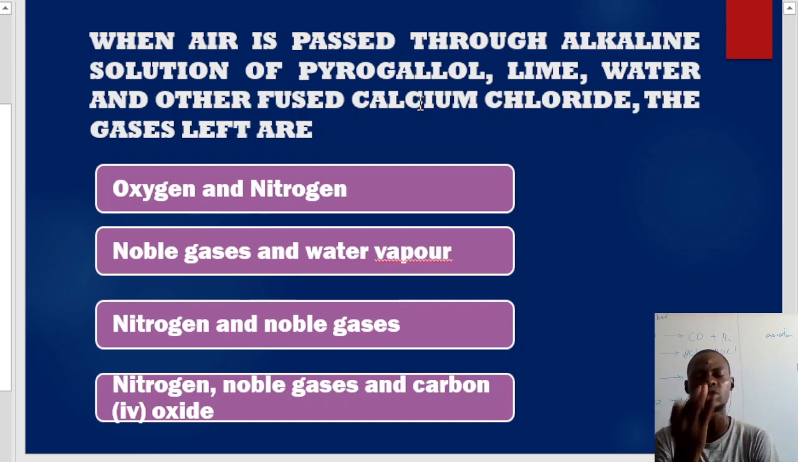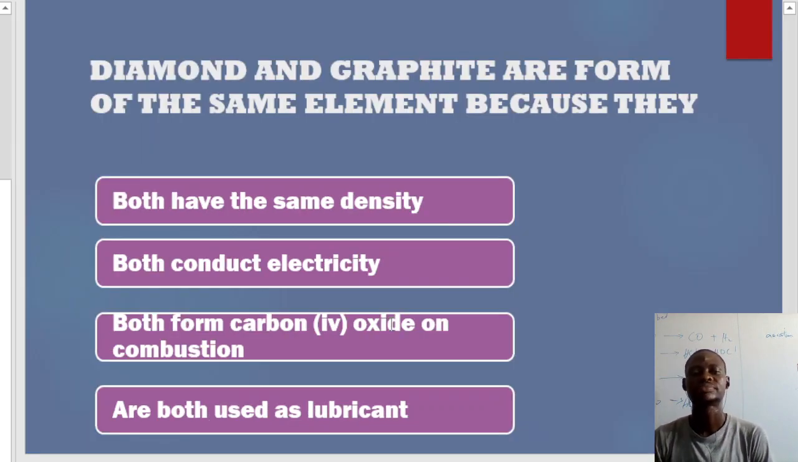Fused calcium chloride is going to trap water vapor. Then what is the remaining gas that is there? As you know, we have 5 gases there. The remaining gases that will be there will not be what? Noble gases and nitrogen. Altogether, it looks somehow confusing. So the only gas that will be left here after all this reaction is noble gas and nitrogen, which is option C. Now let's move on to the next slide.